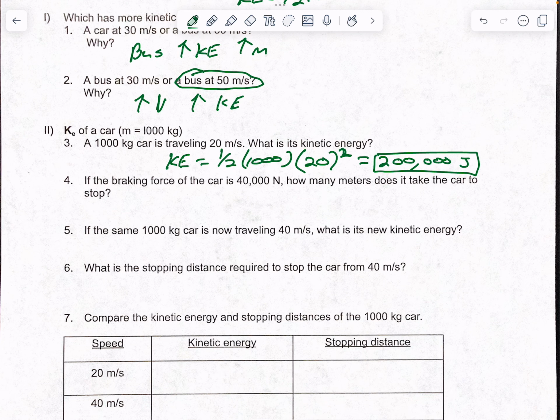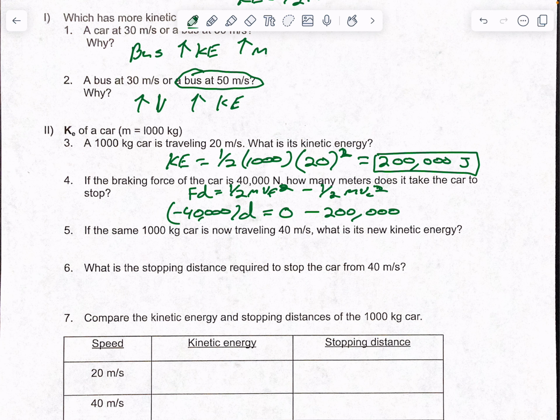If the braking force of the car is 40,000 newtons, how many meters does it take for the car to stop? Remember we talked about force times distance equals 1/2 mv final squared minus 1/2 mv initial squared. I already know my braking force, that's negative 40,000, times distance, which we don't know. Now we're coming to a stop, so my final kinetic energy would be 0. So 0 minus, well, we already know our initial kinetic energy was 200,000 joules, so we're going to save ourselves some time. Solve for distance, and you get a stopping distance of 5 meters.